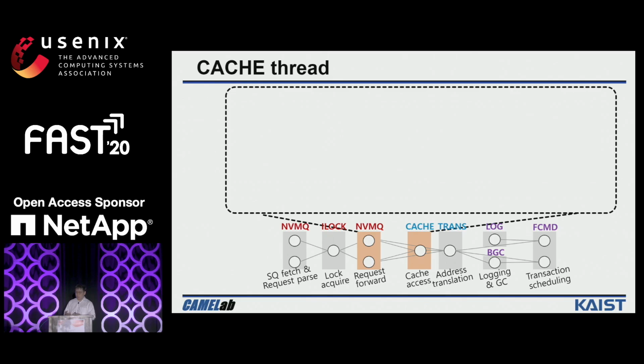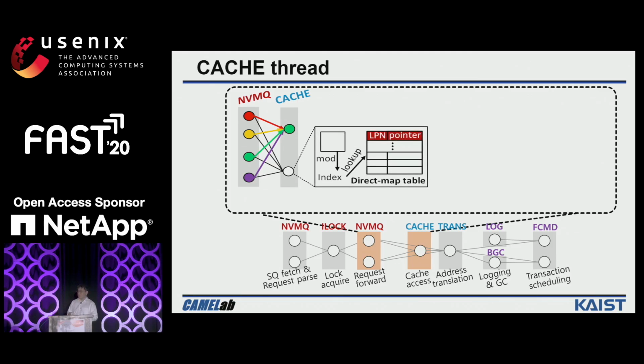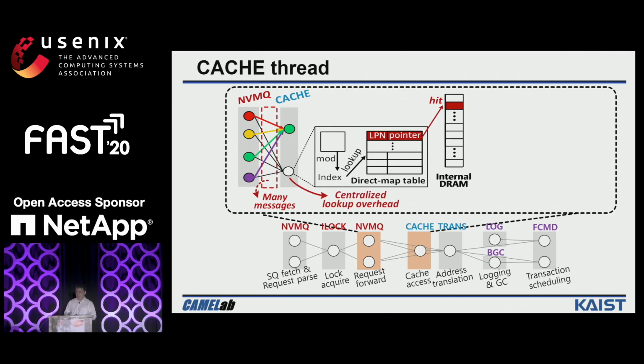NVMQ threads need to communicate with the cache thread to check if data exists in the DRAM buffer. The cache thread usually maintains a direct map table. Each entry records the logical page number of the stored data and the corresponding location in the DRAM. However, the communication between the NVMQ and the cache can be an overhead because the NVMQ has to inquire for every request. In addition, we cannot allocate many cache threads. In this case, the cache threads can become a centralized lookup overhead.